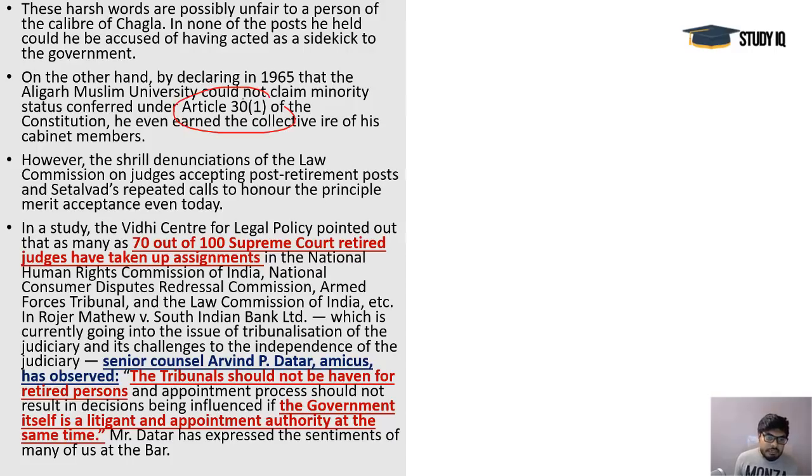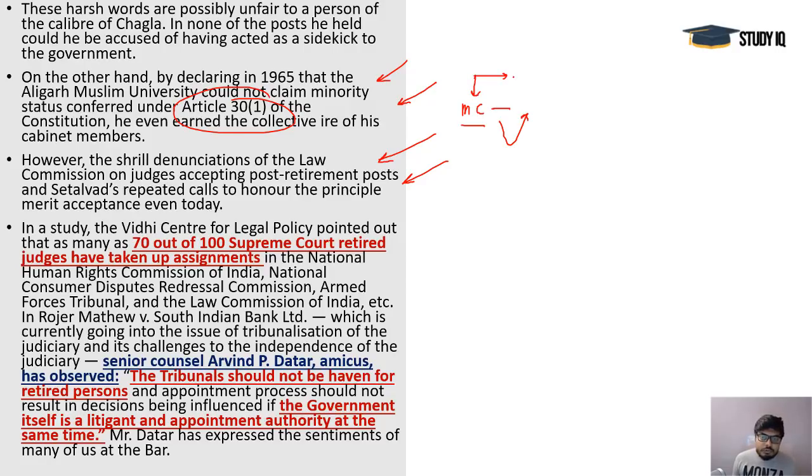Article 31 is discussed here, where the decision was taken by MC Chagla, and that was important. So these are the evidences showing his competence, and it shows that MC Chagla was not the kind of person whom we would blame for taking some kind of favor from the government. Maybe that administration wanted to take advantage of his competence and abilities, and wanted to give him important work and important responsibilities that no other person was capable of. So that may be the case, but these kinds of governments and administrations are no more there.